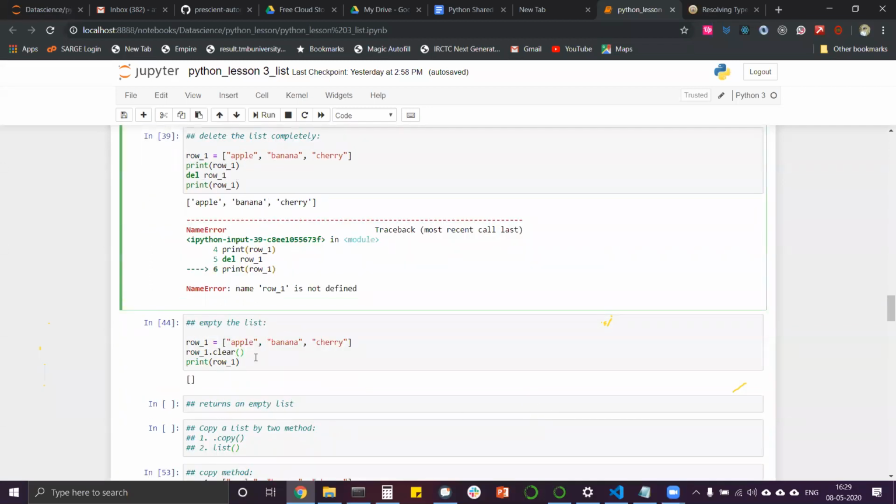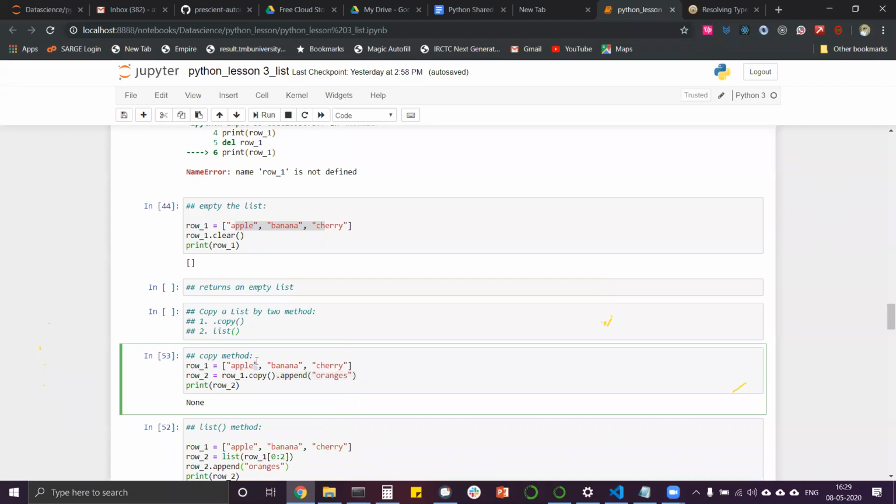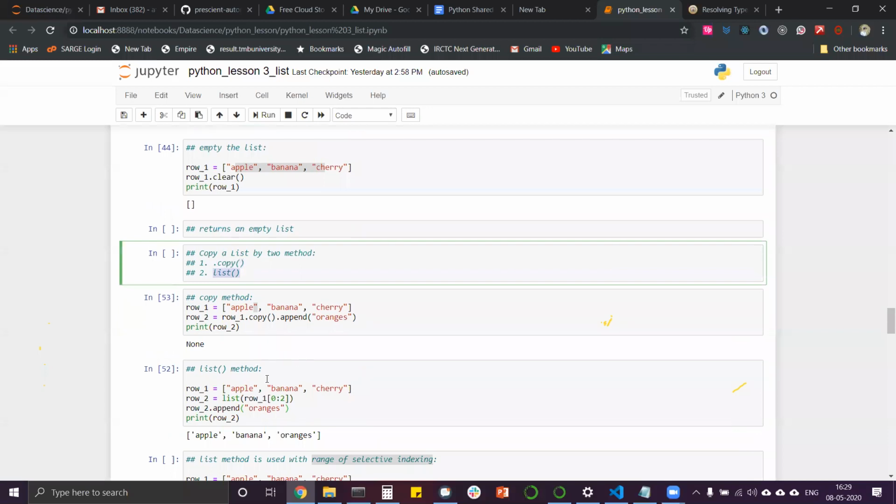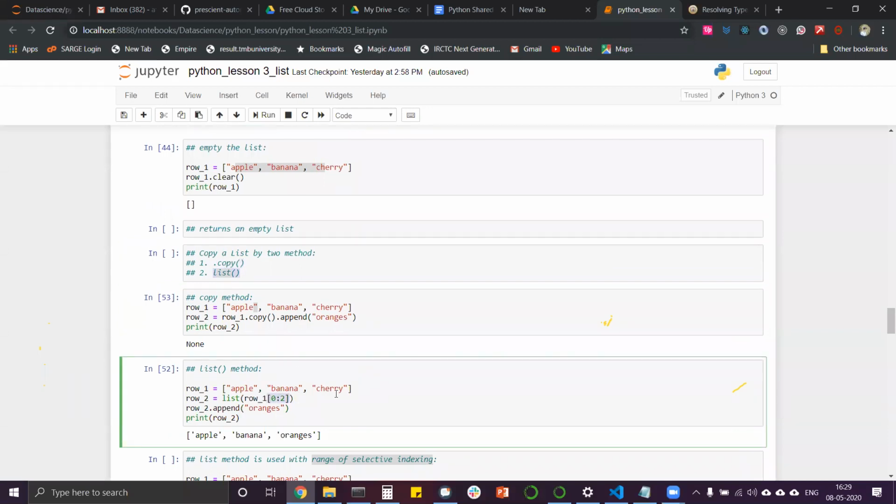available in our program. Then we learned the clear command that removes everything in the list but returns an empty list. Then we learned 2 copy commands. One was copy and another one was list. Both just copy the first list into the second list. Just remember that in the list command indexing is possible, but the dot append command doesn't work with them, because the second list is not created until now.